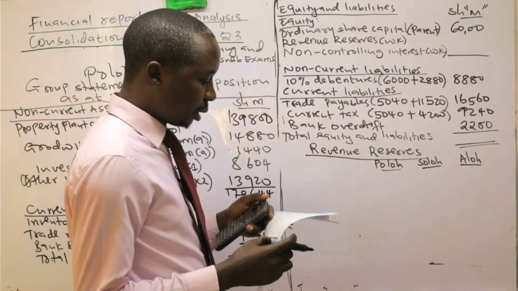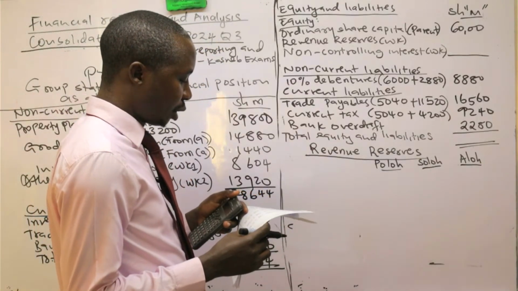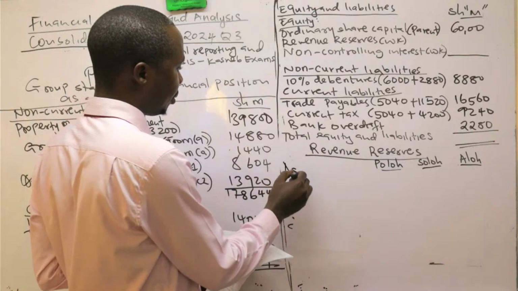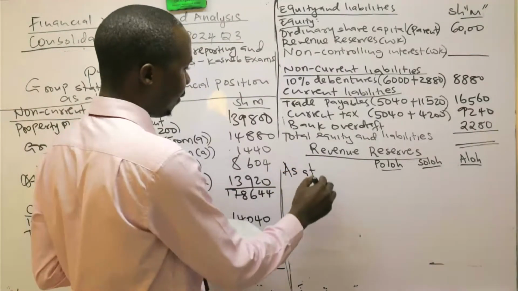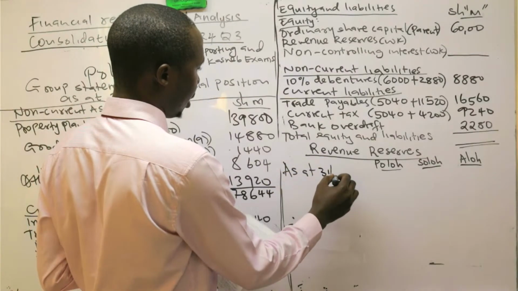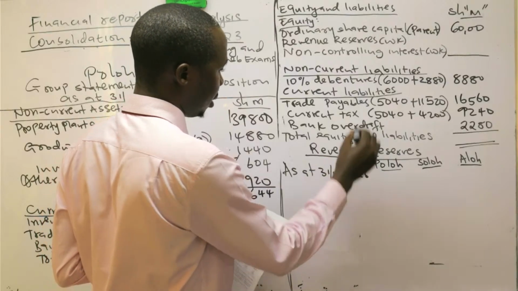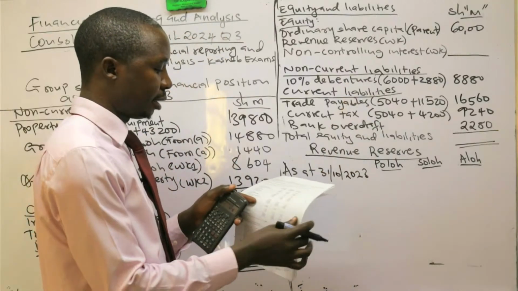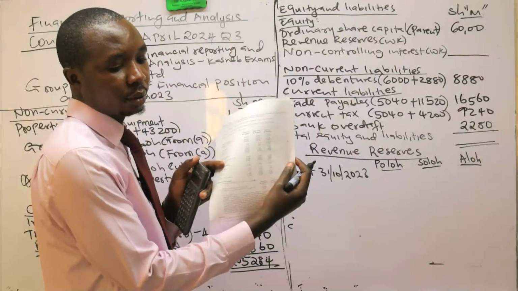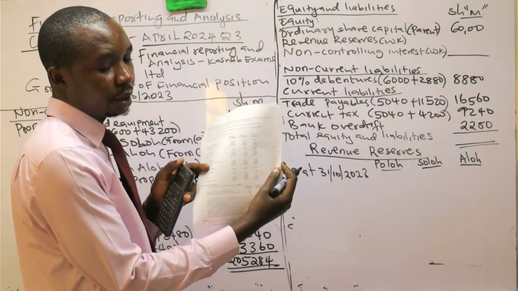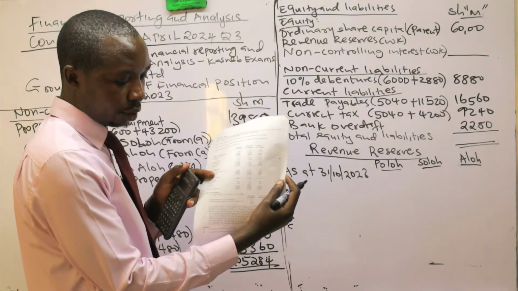There is that retained earnings given as at the statement of financial position, as at 31st October 2023. We have some balances from the statement of financial position.